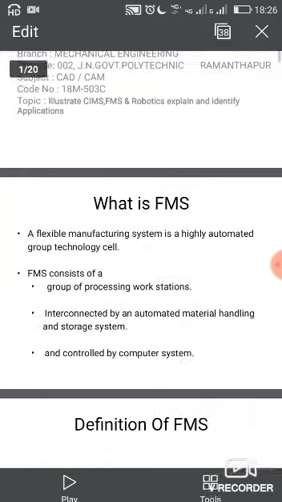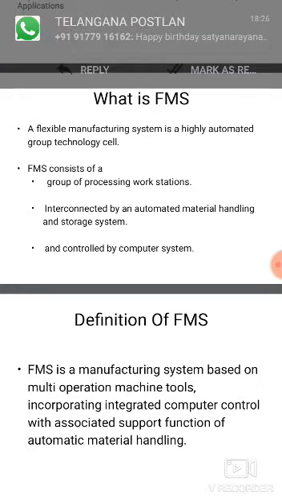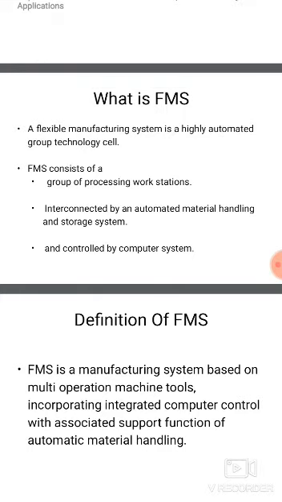Next, definition of FMS. What is the definition of FMS? A flexible manufacturing system is a group of NC machining and other automated workstations which are interconnected by the material handling system. All the machines and work handling systems are controlled by a computer.